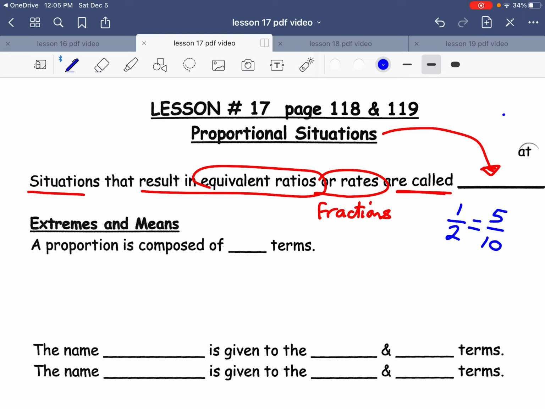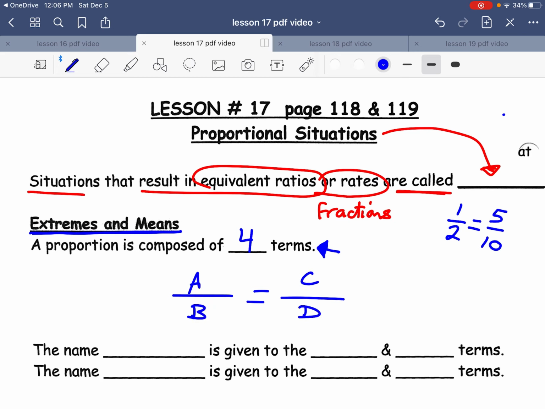Now we spoke a little bit about this. Product of the means is equal to the product of the extremes, my crisscross method from lesson 13. A proportion is composed of 4 different terms, 4 pieces. We know the word terms from when we were doing algebra and equations. So I'm going to put letters here so it's a little easier: A, B, C, and D.